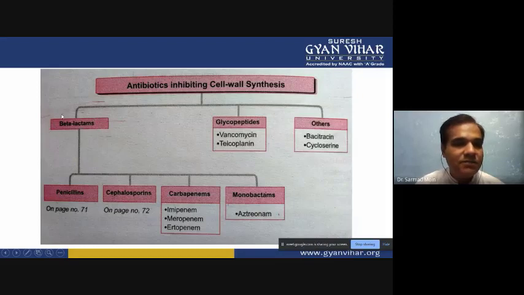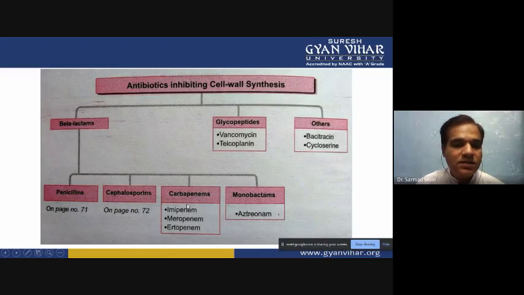have a beta-lactam ring inside the chemical structure of the antibiotic, because they are all chemicals, so they have a particular type of structure, and they have molecular weight. So these are all antibiotics having a beta-lactam ring inside. So we have penicillin, cephalosporin, carbapenem, and monobactams. Okay, so carbapenem also has some other types of antibiotics like imipenem, meropenem, and